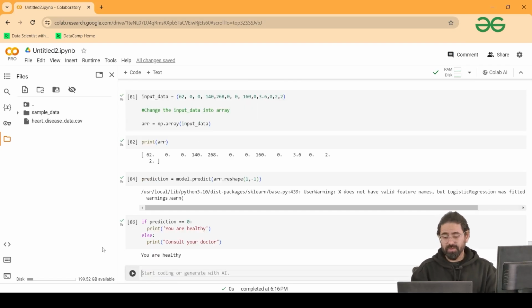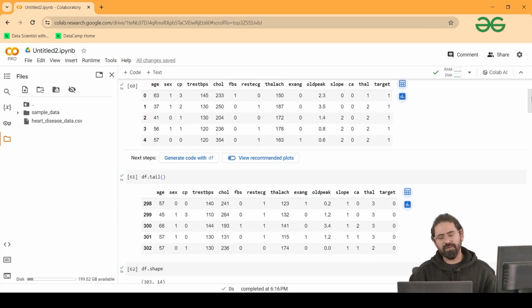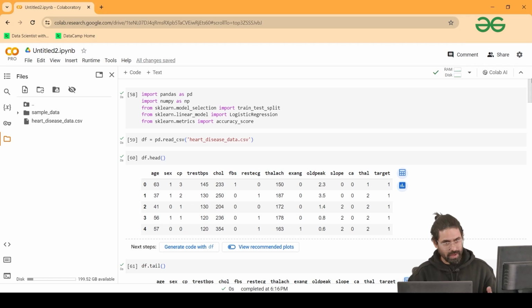Yes, you're healthy. So this is all in our project, in this ML model, where I have created a program which is able to predict whether a person is healthy or not based on the features of my data. So now the homework for you is to try this with other algorithms and compare their accuracy.